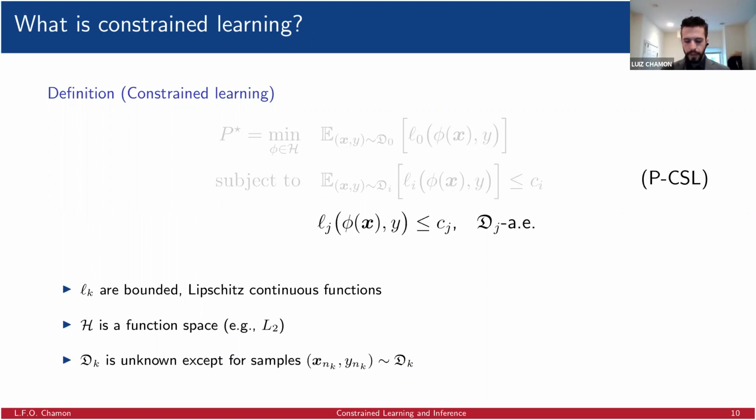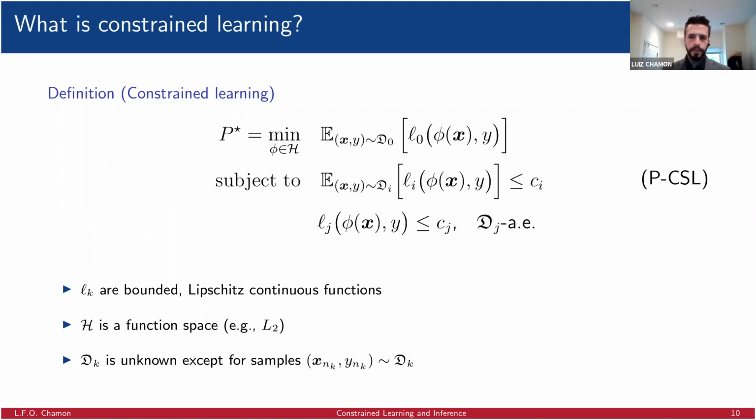Right? Now, constrained learning problems inherit from learning problems two challenges that get combined with the challenge of doing constrained optimization. So the first one is that these are infinite dimensional problems. We are trying to find functions, and functional problems are infinite dimensional, which is hard because we do not compute in infinite dimensions. And the other one is that we do not know the distributions against which we want to compute these expectations. Right? We only have access to samples from those distributions.